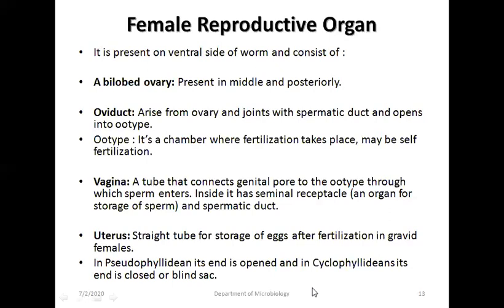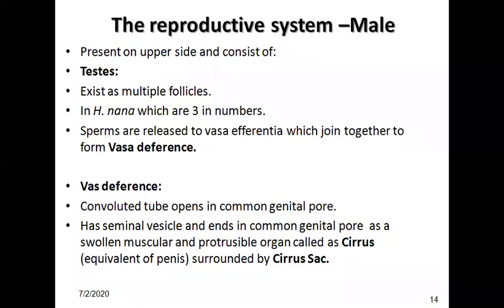Vagina, a tube that connects the genital pore to the ootype through which sperm enters. It has a seminal receptacle, which is an organ for storage of sperm. Uterus, a straight tube for storage of eggs after fertilization in the gravid female. In Pseudophyllidean cestodes, the end of this particular uterus is open, and in cyclophyllidean it is closed, a blind sac.